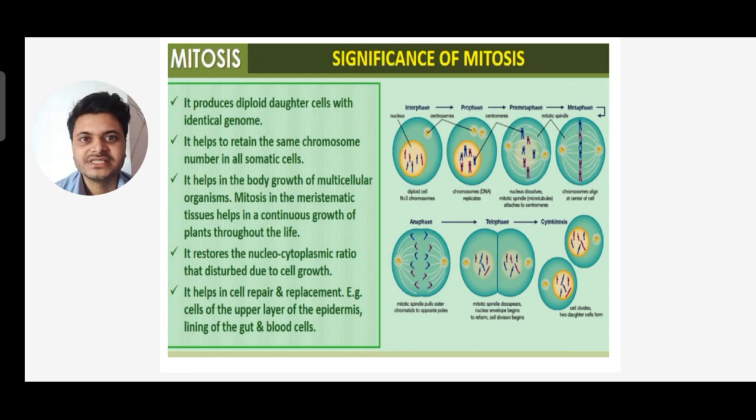So it helps in cell repair and replacement. Examples: cells of the upper layer of the epidermis, lining of the gut, and blood cells. Mitosis also helps in cell repair and replacement in these. Significance of mitosis means importance of mitosis.